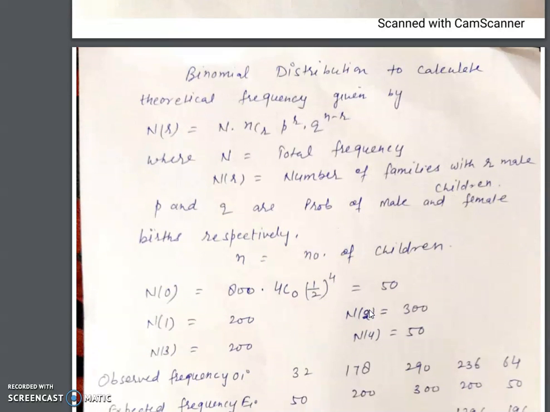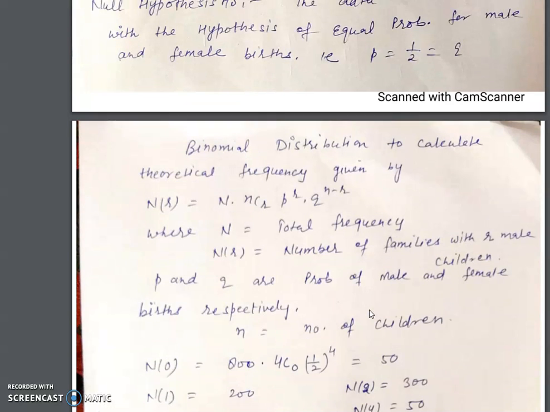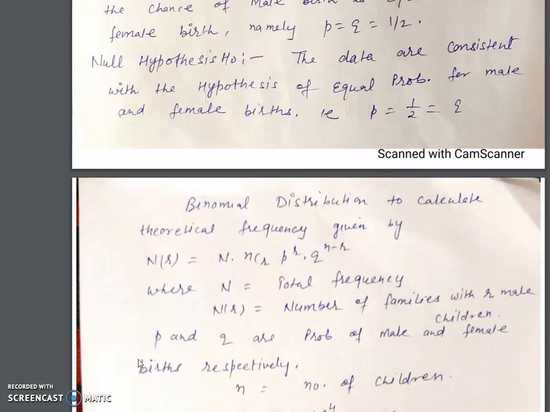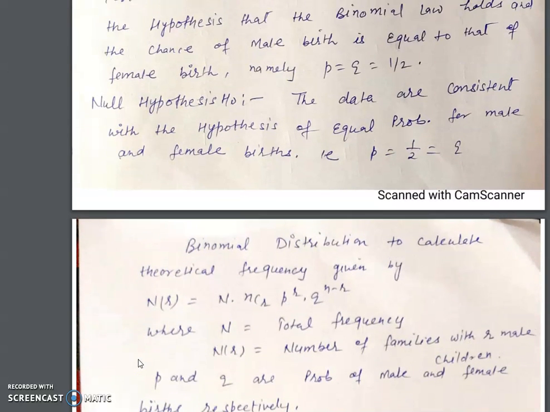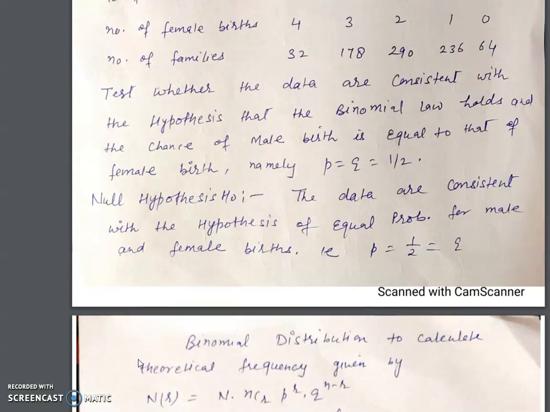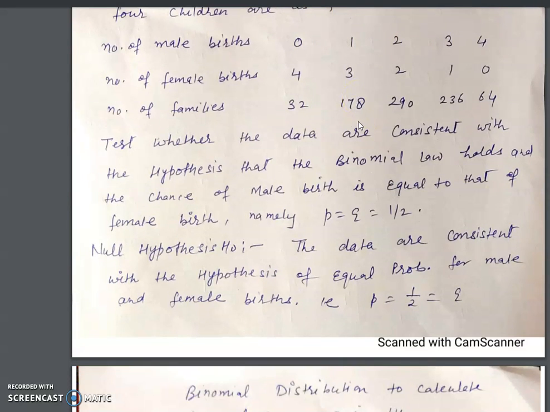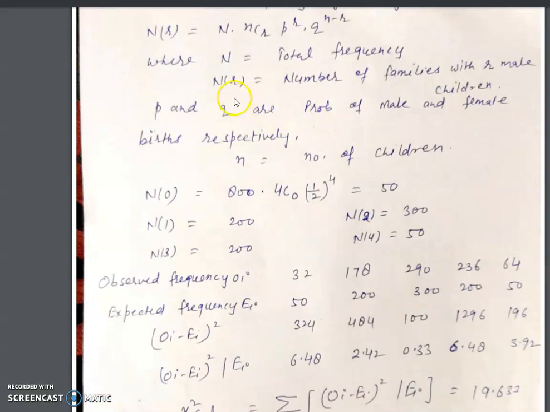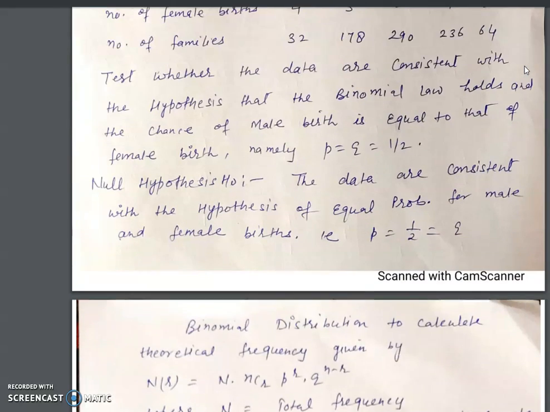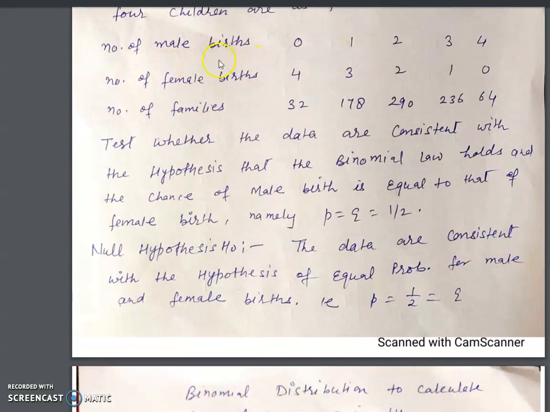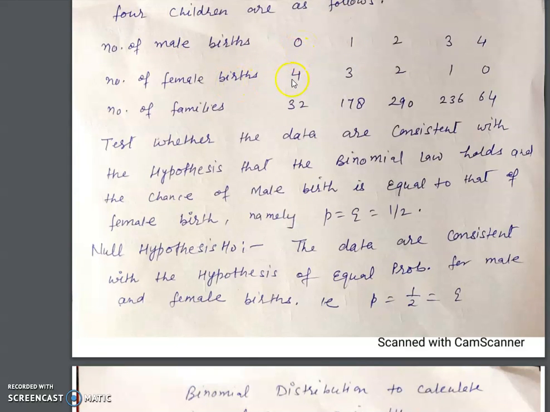Now, calculate the expected frequency. Substitute r equal to 0. Here we can see 0, 1, 2, 3, 4, and we are saying r is the number of males. In the first case, r equal to 0 male and female is 4.